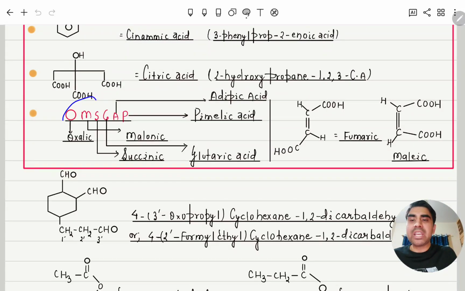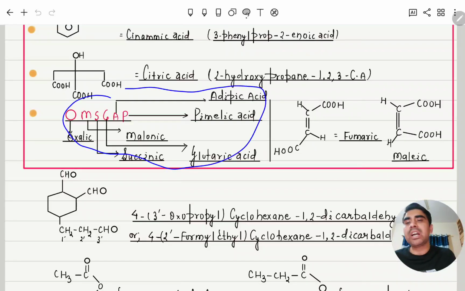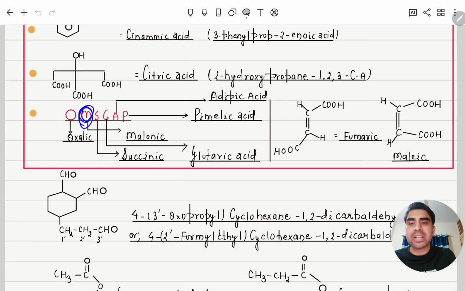Next, for dicarboxylic acids, the mnemonic is "Oh My Sweet God, Amazing Pie". O means oxalic, M means malonic, S means succinic, G means glutaric, A means adipic, P means pimelic. These are all dicarboxylic acids. In oxalic acid, between the two carboxylic acids, 0 carbon. In malonic acid, between two carboxylic acids, 1 carbon.